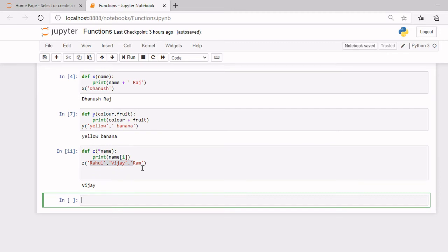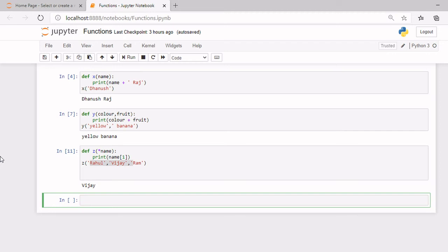Now, you might have heard the word parameters too. Basically, arguments and parameters are both the same. There's not much difference in it. So now let's move on to keywords.